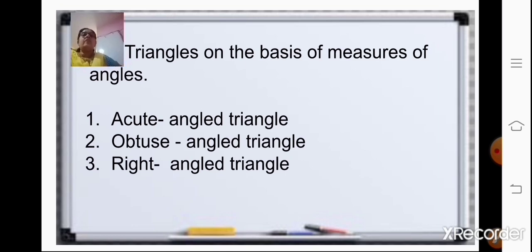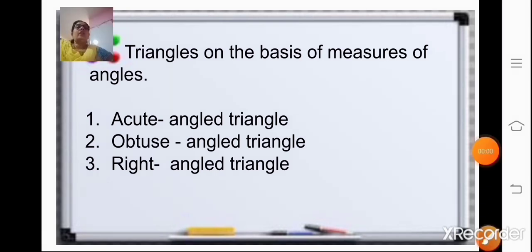Under acute angle triangle, all the angles are acute, that is more than 0 degrees but less than 90 degrees. In an obtuse angle triangle, one angle is obtuse, that is more than 90 degrees, but the other two angles are acute, less than 90 degrees. In a right angle triangle, one angle is a right angle measuring exactly 90 degrees, and the other two angles will be acute.